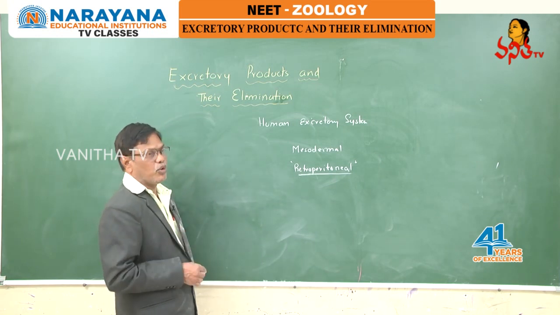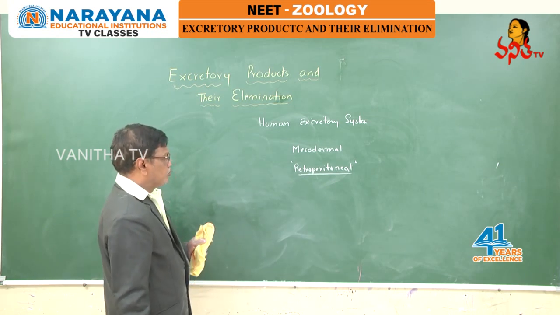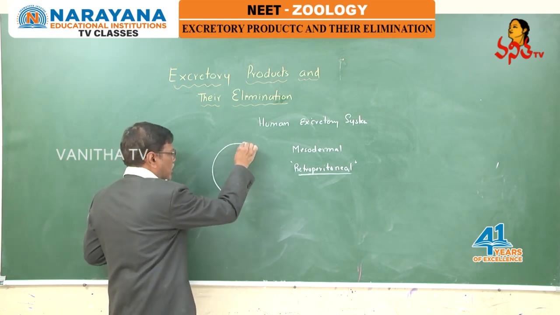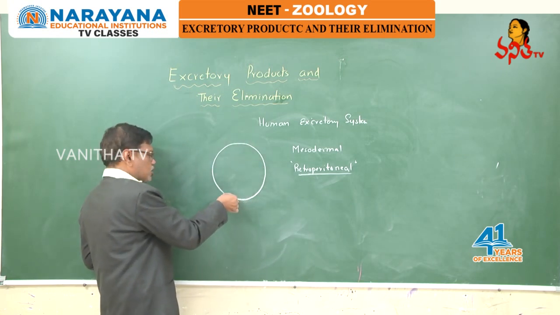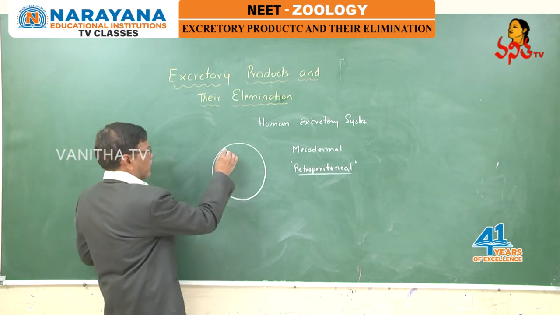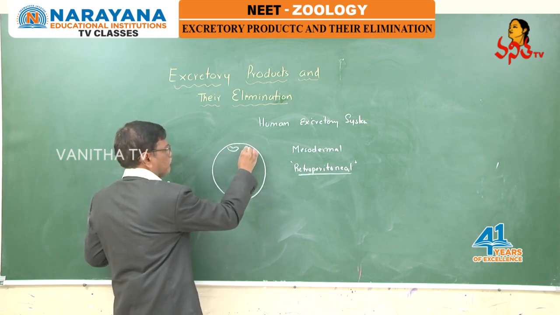That's why they are retroperitoneal. Why are kidneys retroperitoneal? Because the kidneys are not situated in the body cavity. They are situated in the abdominal region outside the body cavity.